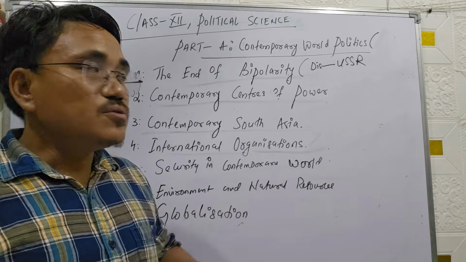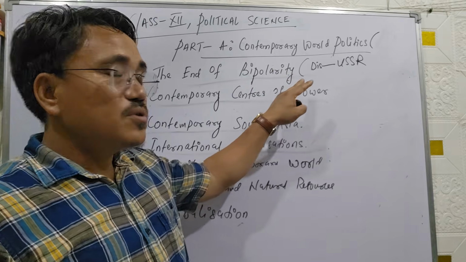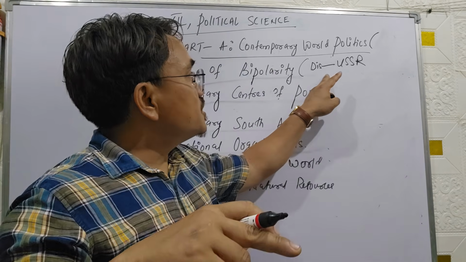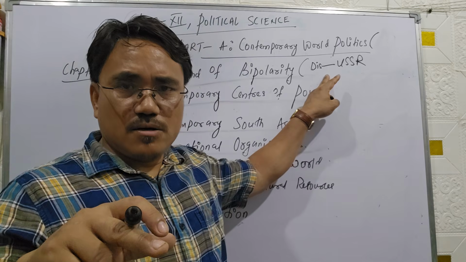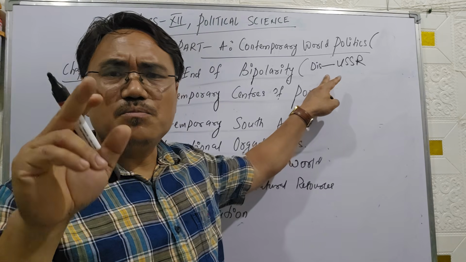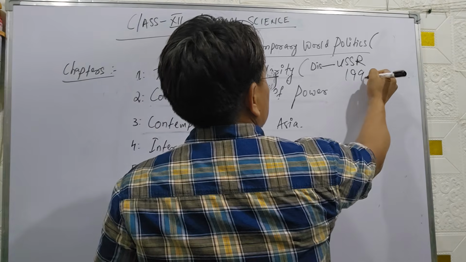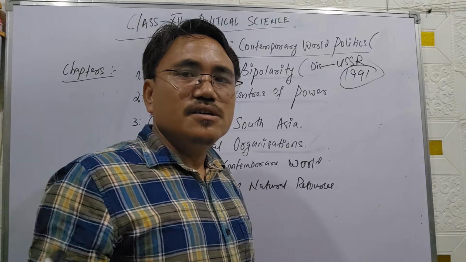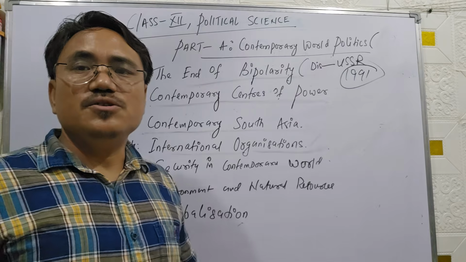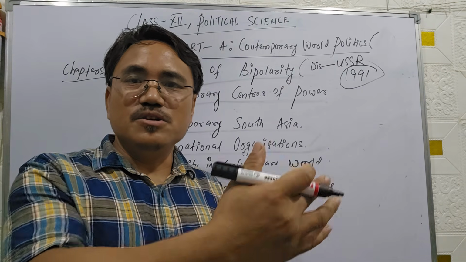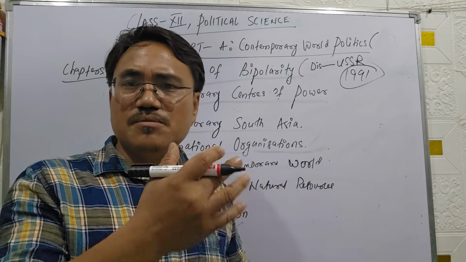So here, end of bipolarity means the disintegration of USSR and the end of Cold War politics in 1991, after the disintegration of USSR. And this is the end of communism in world politics in the contemporary era.